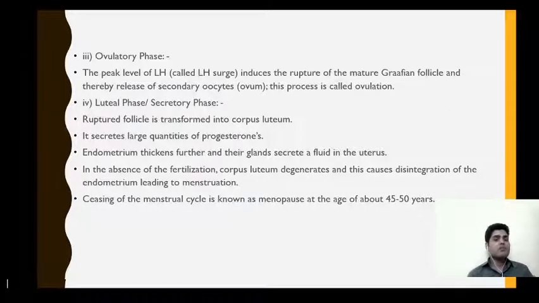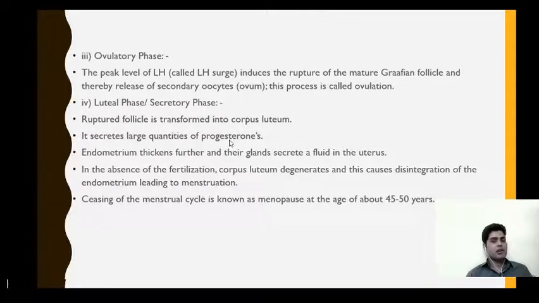So the ceasing of the menstrual cycle is known as menopause, and it occurs usually at the age of 45 to 50 years of age. So this is all about your menstrual cycle.